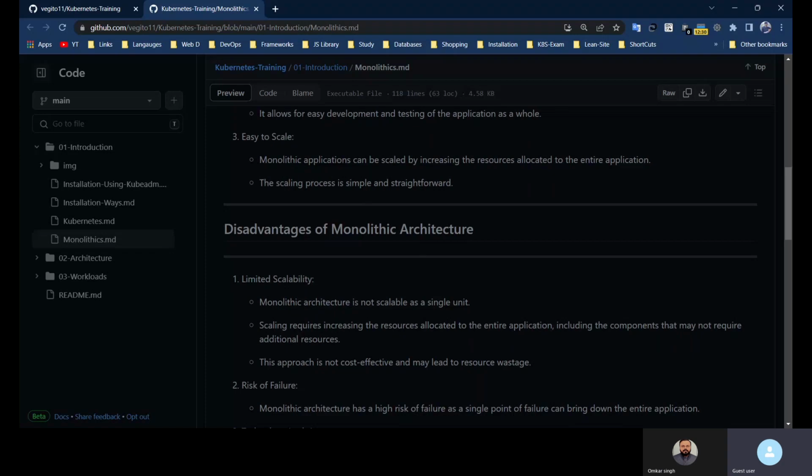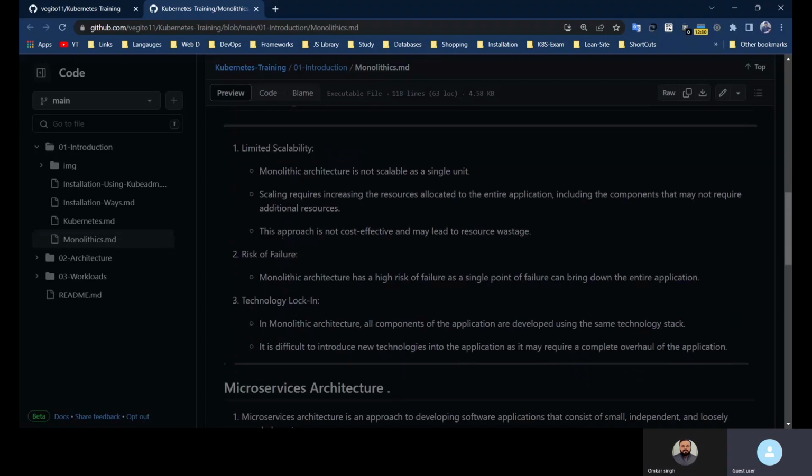Suppose if there is a lot of traffic coming, what we will do is spin up a new VM or new pod, and that is scalable, because we just have to create a new pod only, or new machines if there is a lot of traffic. So it is very easy to scale.